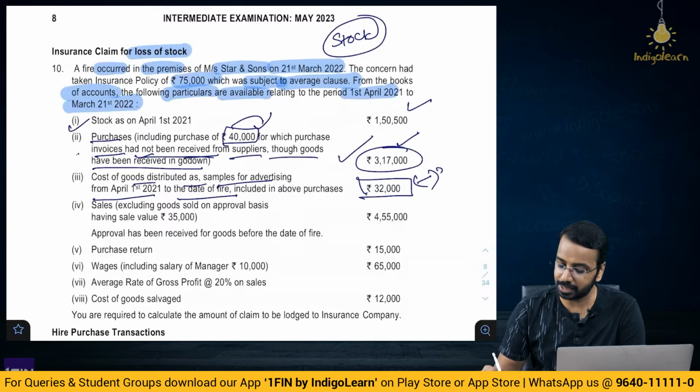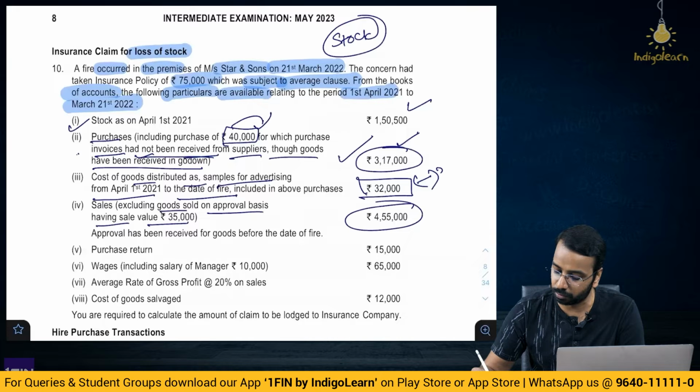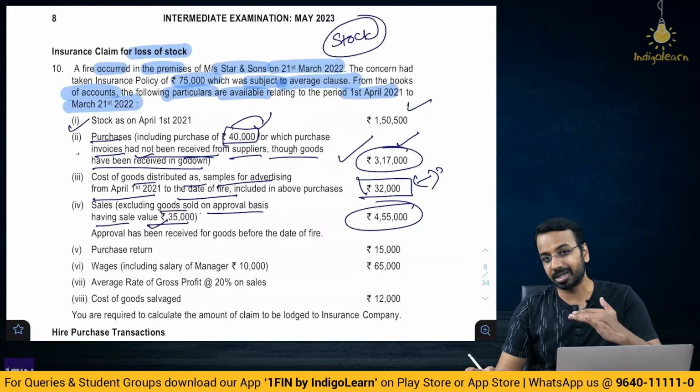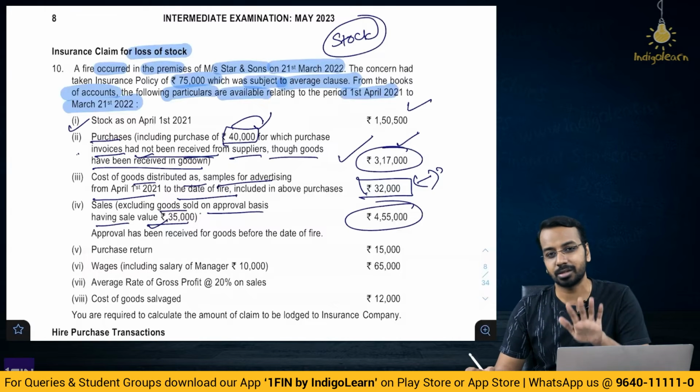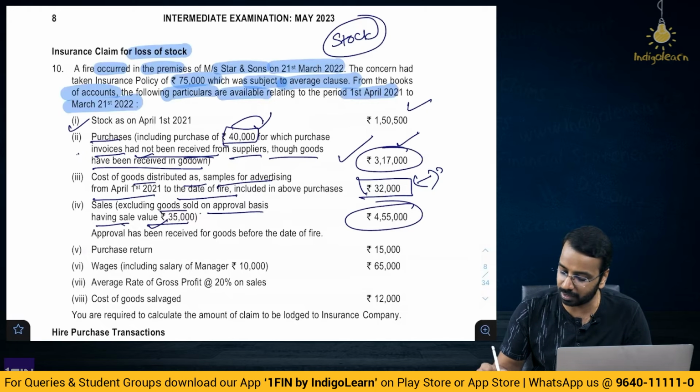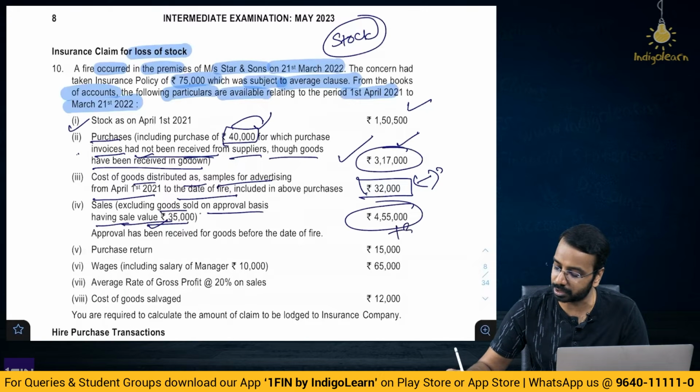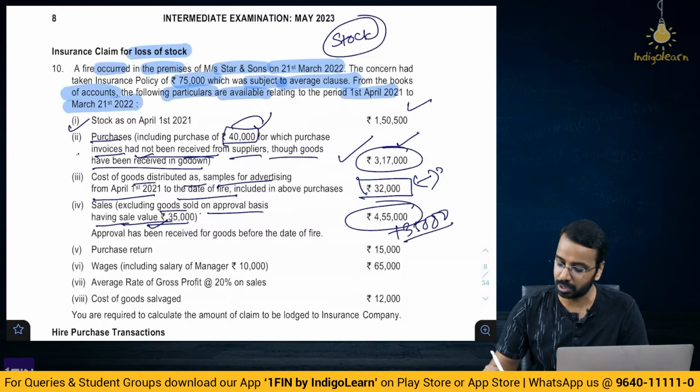Then sales excluding goods sold on approval basis having sale value of 35,000. So sales 455. This does not include goods sold on approval basis. But now that consignment is out. Consignment is not in the godown. So these have a sale value of 35,000. So you will add it to this 4,55,000. Purchase return 15,000. You reduce from here.